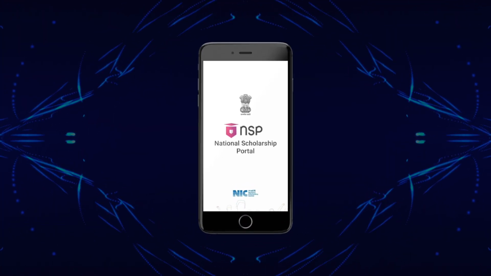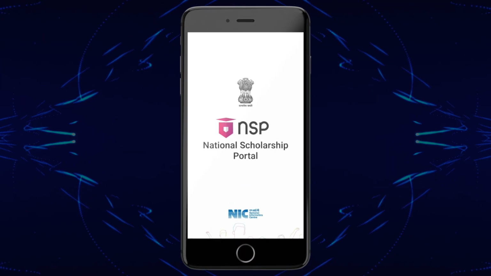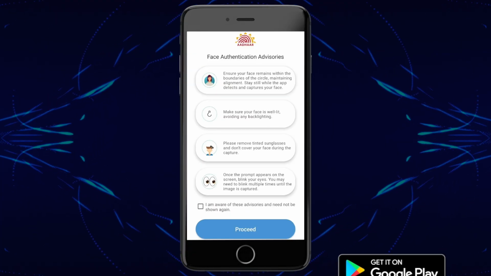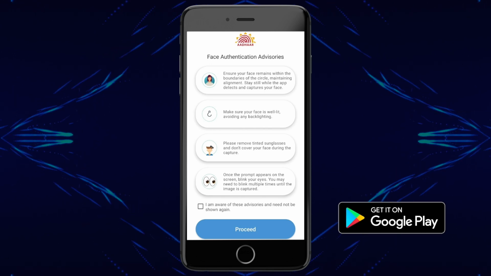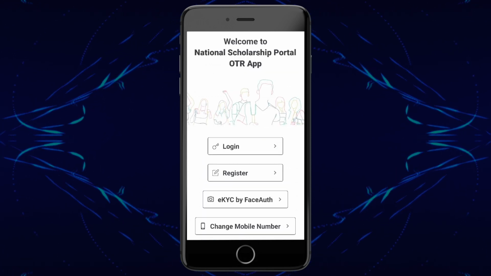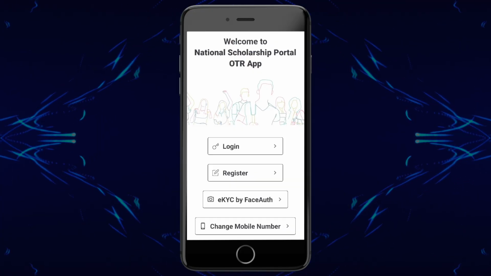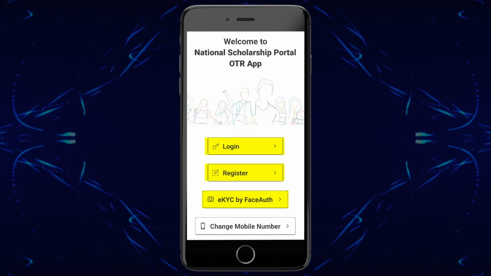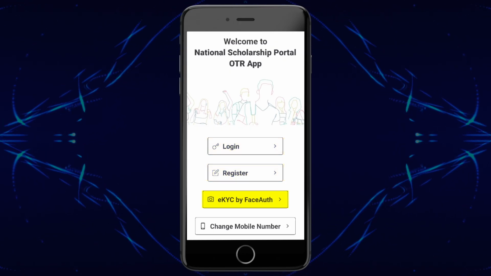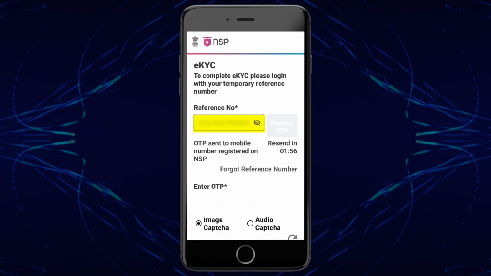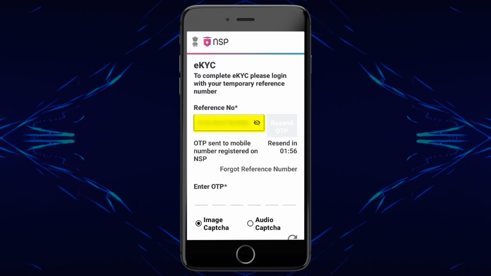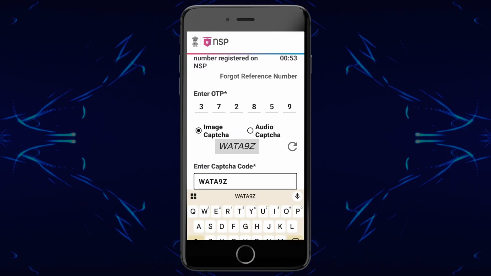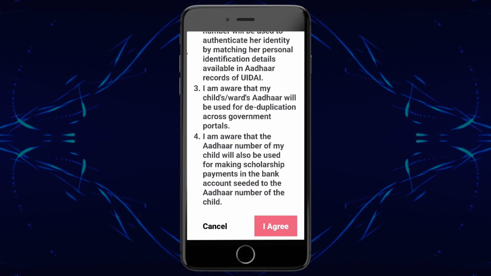After that, for face authentication, you will need to download the NSP OTR mobile app and Aadhaar Face RD app from Google Play Store on your mobile phone. When you open the NSP OTR mobile app, you will see 3 options: Login, Register, and eKYC by Face Authentication. You need to click on Face Authentication. Then, enter your reference number and request an OTP on your registered mobile number. After receiving the OTP, enter the OTP and CAPTCHA code and proceed to the next step.